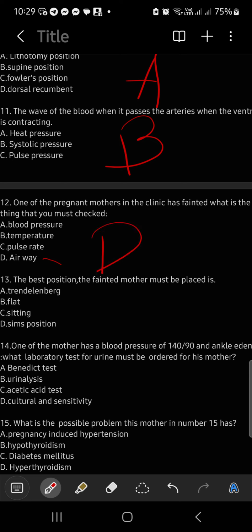Letter D. The best position that the fainted mother must be placed is... correct. Must be placed on what? Sitting position. Sitting could be the best, but yes, exactly. Hold on. Let me clarify para tama ang ating ano.